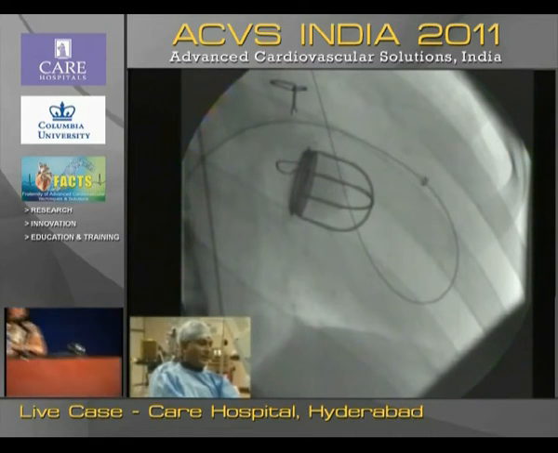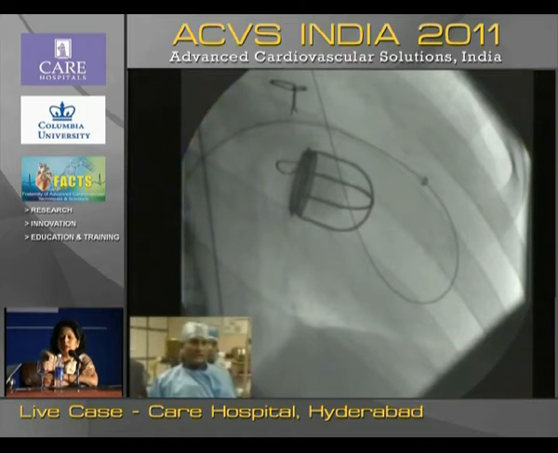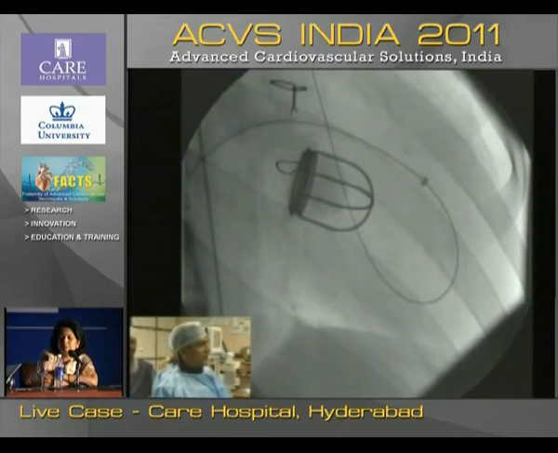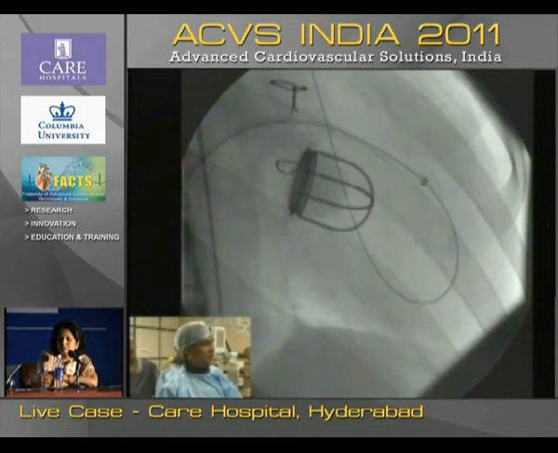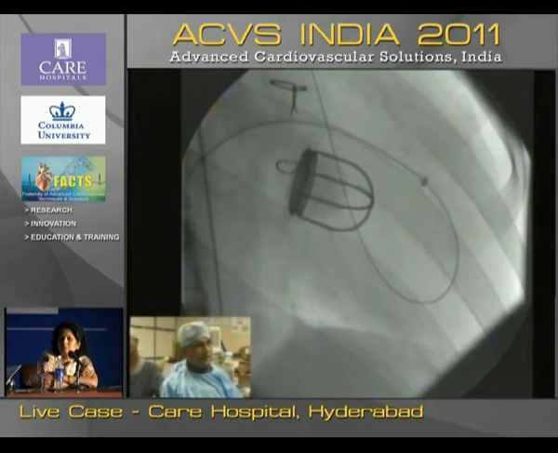Any other device you can think of, Dr. Nageshwara, at this stage? Given the situation, probably a second generation vascular plug may also be ideal, looking at the defect which is located a little bit closer to the aortic wall. However, Dr. Raghavaraju, everybody felt that if you look at the transesophageal echo, the distance is around 7 to 8 millimeter.